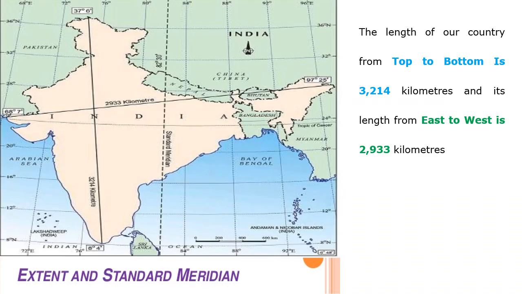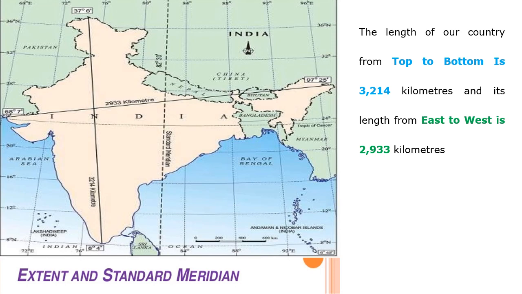So today we are going to start with the political divisions of our country. Here the length of our country from top to bottom, that is from north to south, is 3214 kilometers, and its length from west to east is 2933 kilometers.